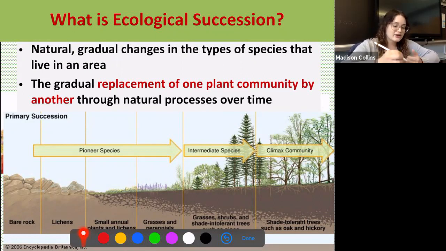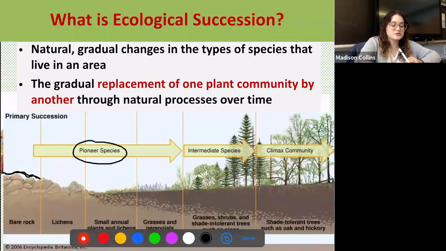So after that volcanic eruption, all that was left in an area was just bare rock. There wasn't even any soil in the area. But gradually over time, through the help of pioneer species, which we'll talk about in just a few seconds, life started to come back to the area, right? And this process is known as ecological succession, where gradually over several years, different species start to come back and life starts to return to an area. And we're going to walk through what each of these stages looks like.